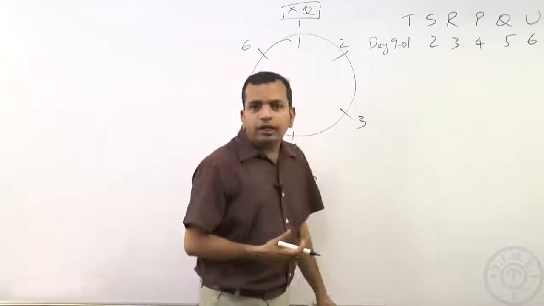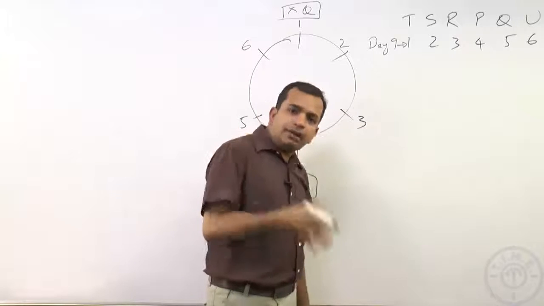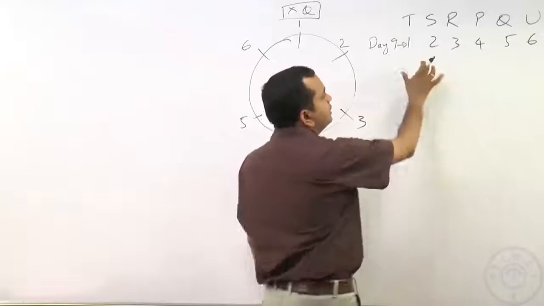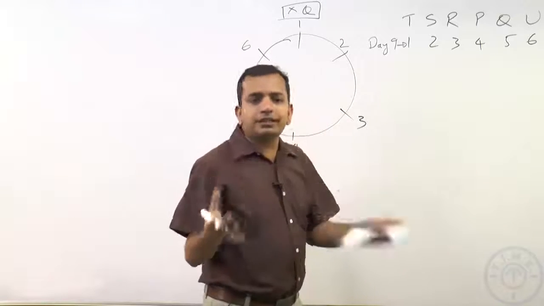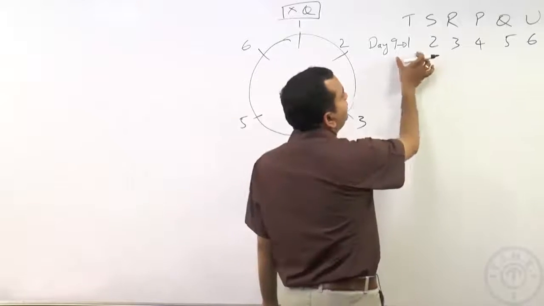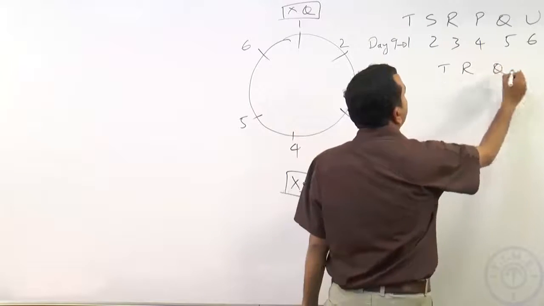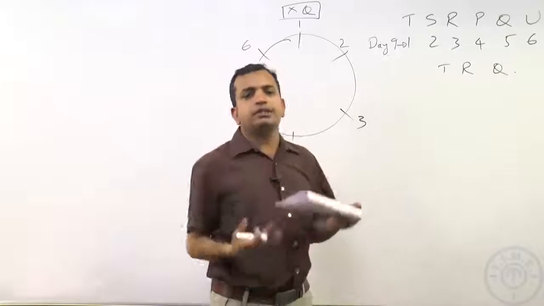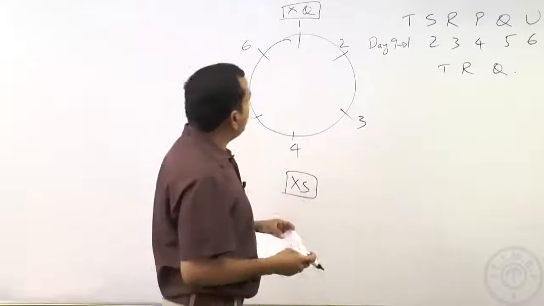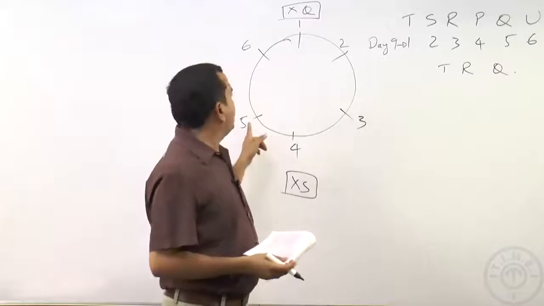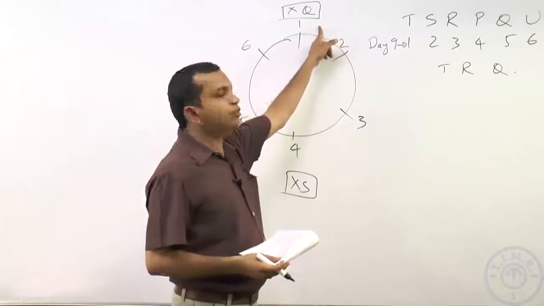Now, we need to know who sat in seat 3. We know that odd guys need to remain in the odd seats and even people need to remain in the even seats, which means the people who can come to seat 3 can only be T, R and Q. So, between T, R and Q, who can come to seat 3 is the question. Now, we know there are restrictions on seat 1 because Q cannot go to seat 1.